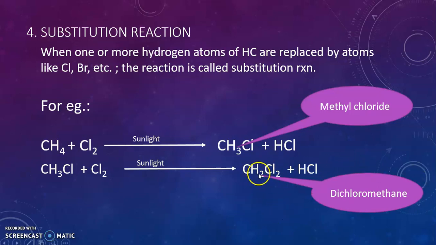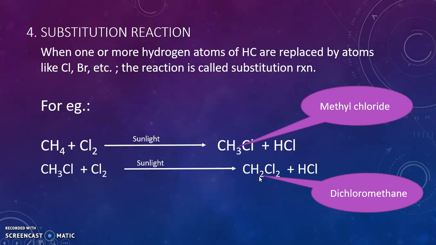Now if you remove one more hydrogen and replace it by chlorine, you will get the product CHCl3. That compound CHCl3 is called chloroform. What is it called? Chloroform. Yes, that very chloroform which we see in movies. They apply it on the handkerchief, and then when it is inhaled, the person becomes unconscious. That very chloroform, whose formula is CHCl3. The next level of substitution gives you chloroform.